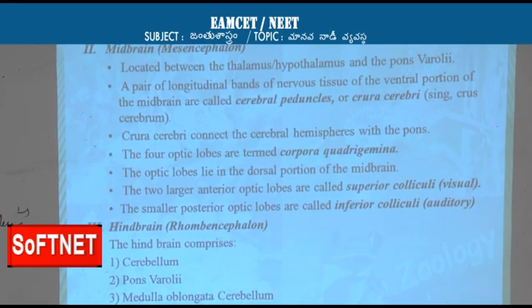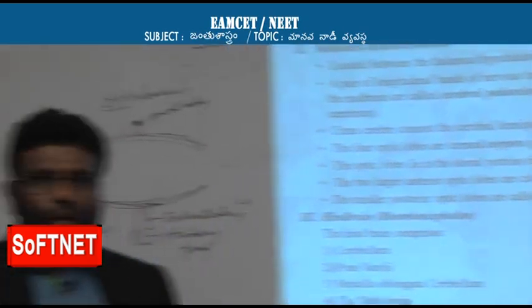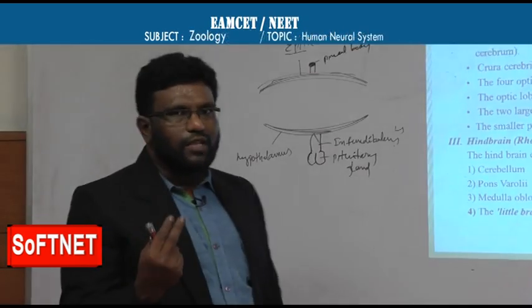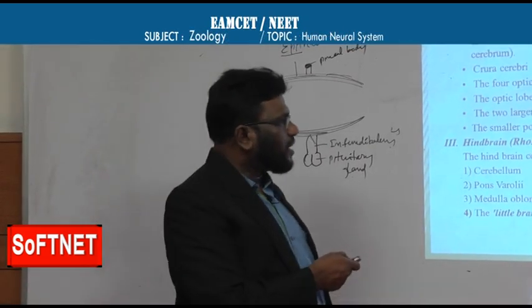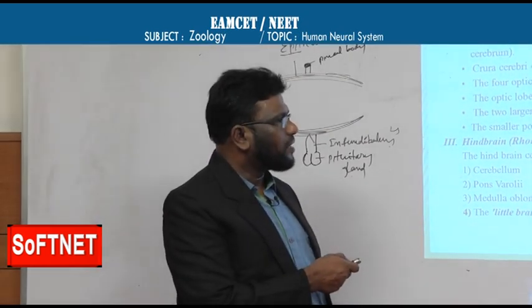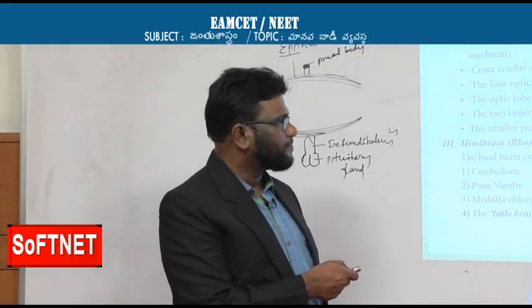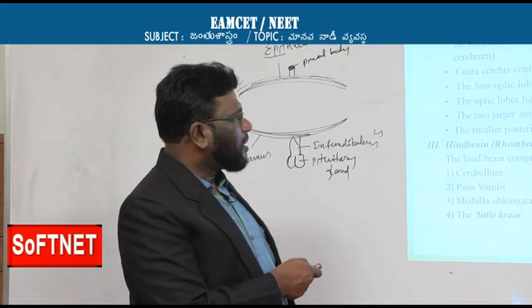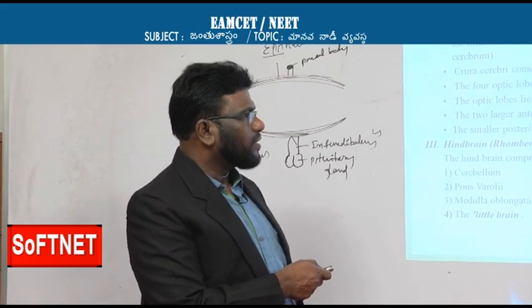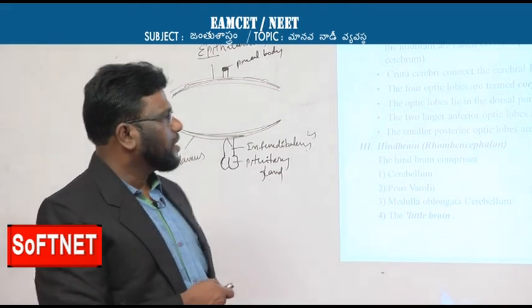Next, in these four optic lobes, two are larger and two are smaller. The larger optic lobes are called superior colliculi, and they are useful for visual function, sight. The smaller ones are called inferior colliculi, and they are auditory in function. Auditory means sense of hearing.